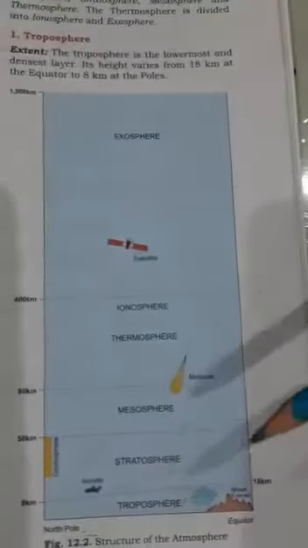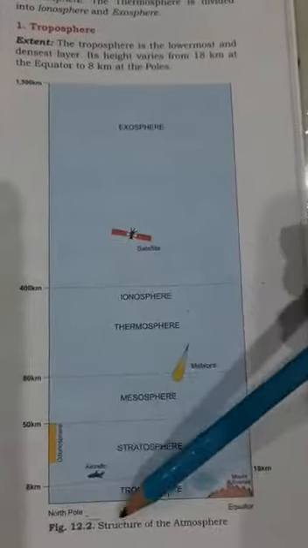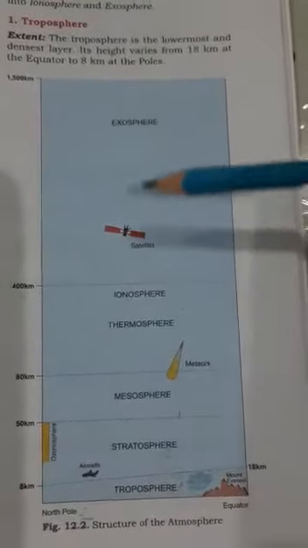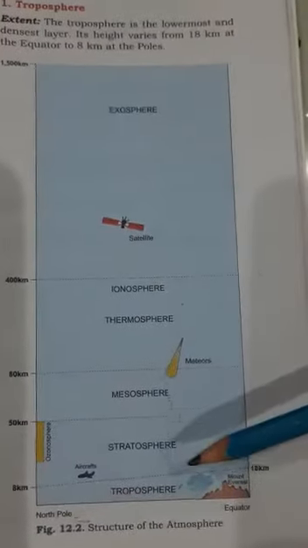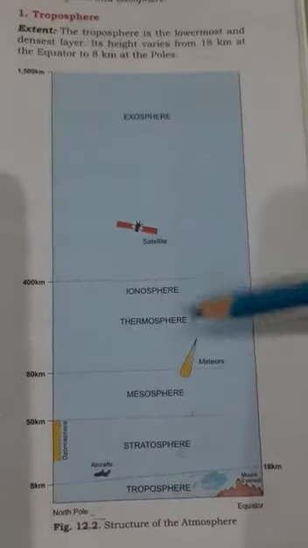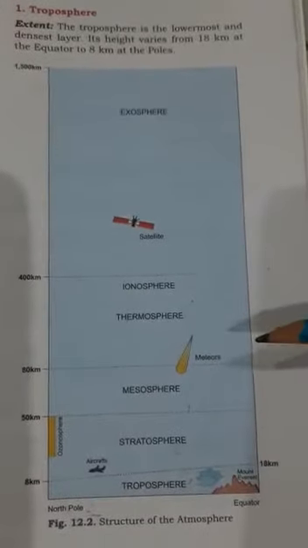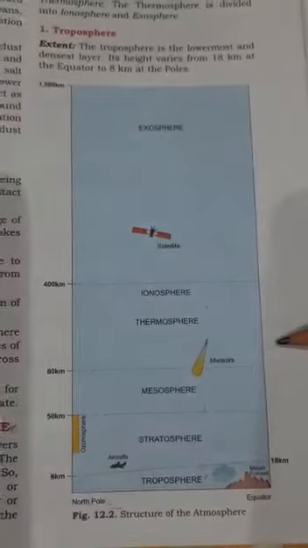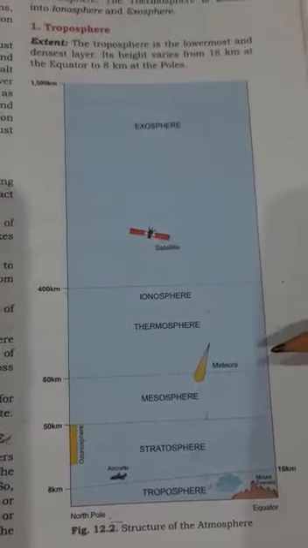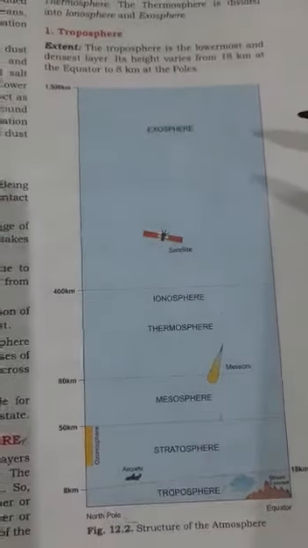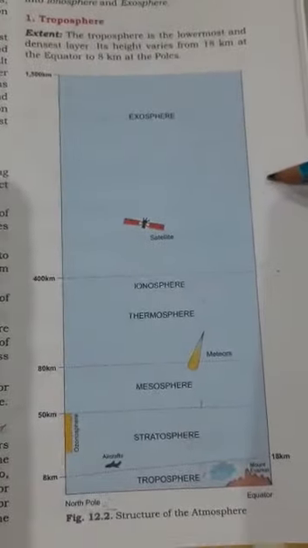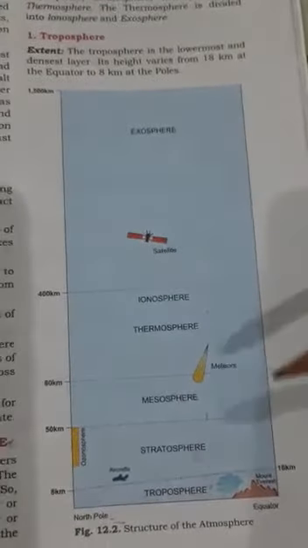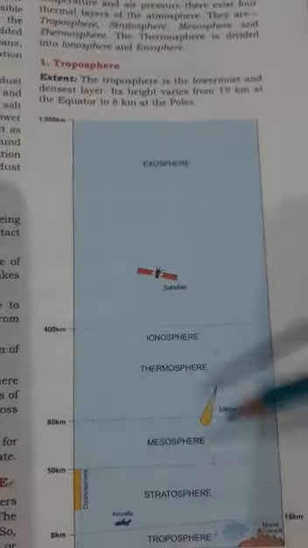If you see this particular figure, 12.2 given in your book, you can see the different layers of the atmosphere. Now children, you have already done this chapter in class 7, and everything is similar to what you have already learned. So it will be very easy for you to understand. You are familiar with everything.